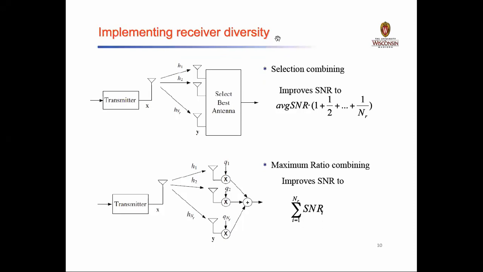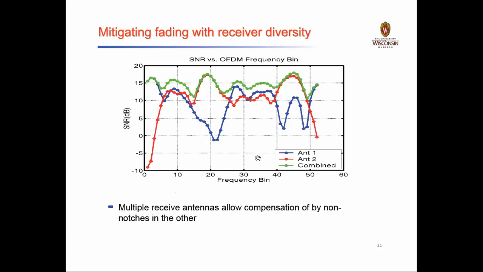Okay, so for that particular reason, when you see these two figures, in the first figure you can see I have one transmitter and I have a selector where I can select my best antenna. When I go for this type of selection, the selection combining mechanism of a receiver antenna, I may have the improved SNR. And when I go for the maximum ratio combining mechanism in the receiver diversity, again I may have the improved SNR with respect to this particular formula, where this NR is nothing but the number of receiver antennas.